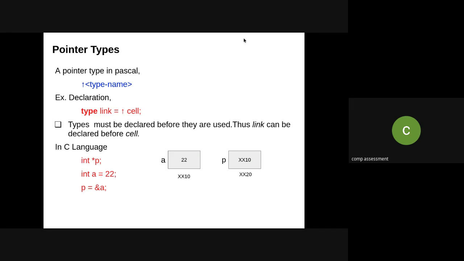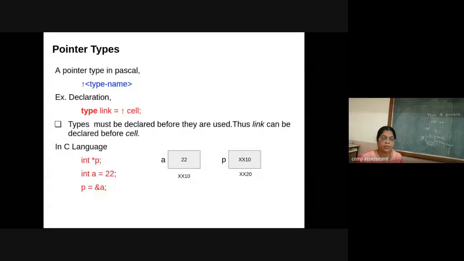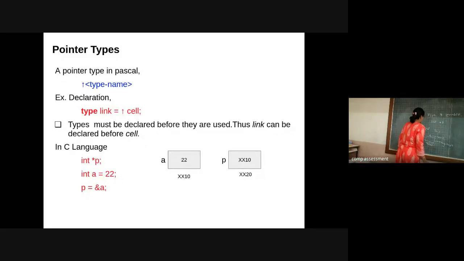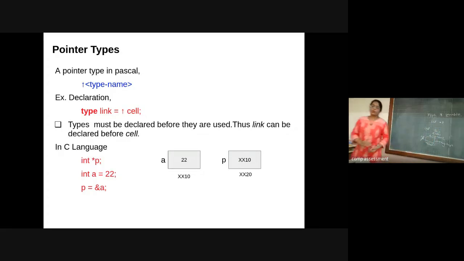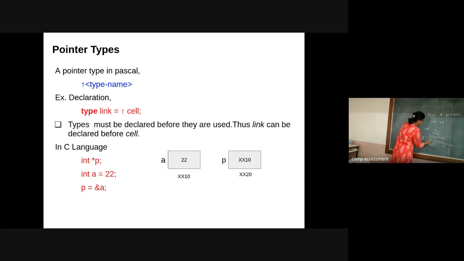how can I declare a pointer variable? If you remember, I have declared it on the blackboard also, right? I have declared a variable int a, and in that int a, I have assigned a value, suppose for example 22. When this line is executed, a will have the value 22.